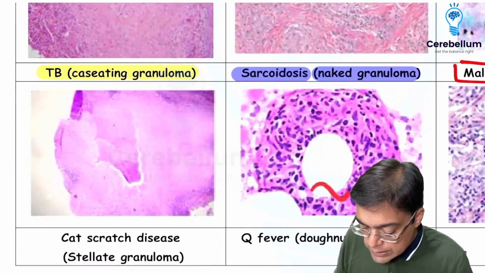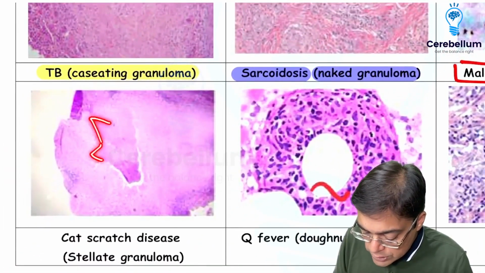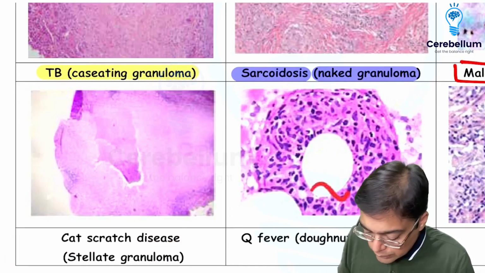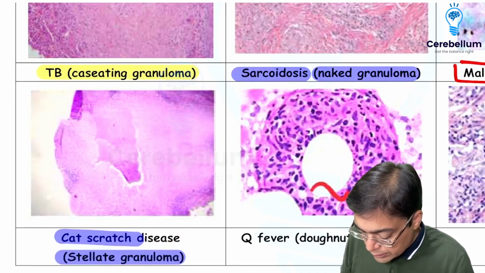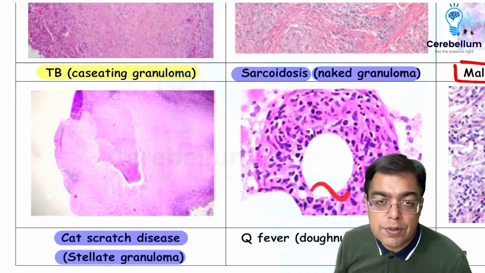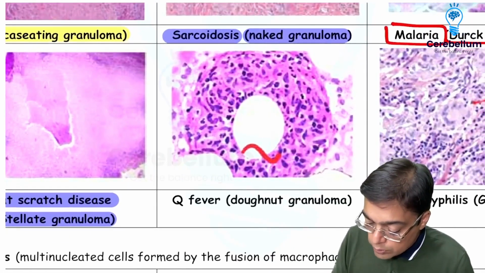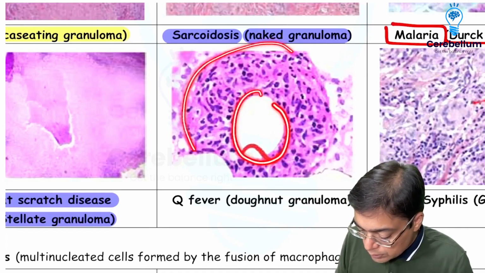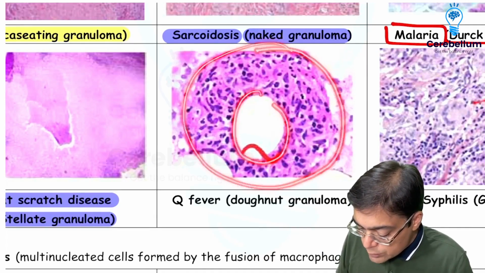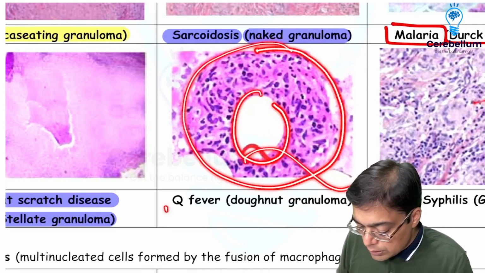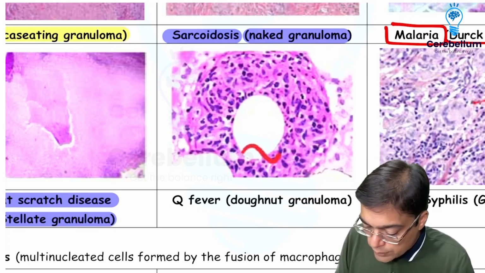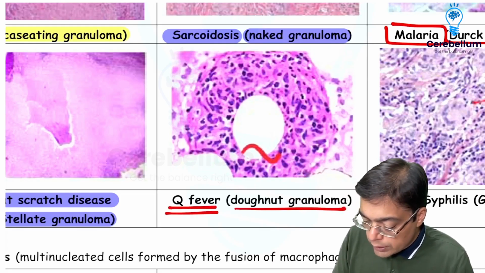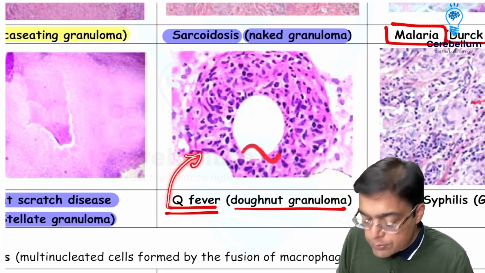Other ones which have been asked in the exam, especially NEET PG, are going to be the star-shaped granuloma, which is going to be given the name of a stellate granuloma. The term stellate granuloma is what you associate in a patient associated with cat scratch disease. Something which will bring you a question in your mind with regards to the etiological factor or the vector over here. The donut-shaped granuloma, and this one is going to be associated with the Coxiella infection. So we are talking about over here what is given the name of Q fever. So donut granuloma, Q fever. Again, reminder of a 2020 exam's question.